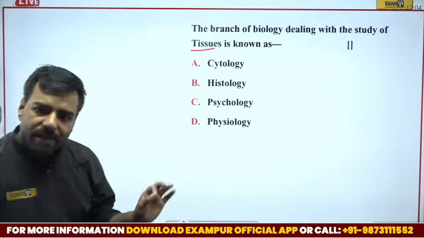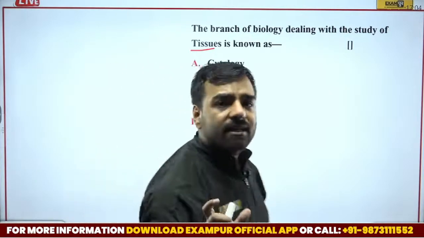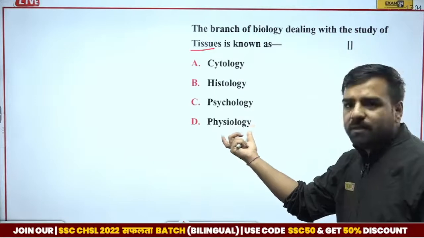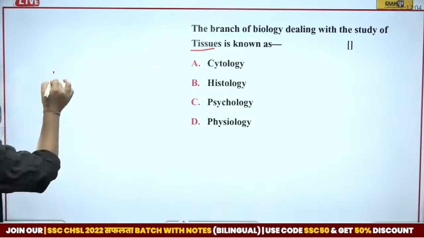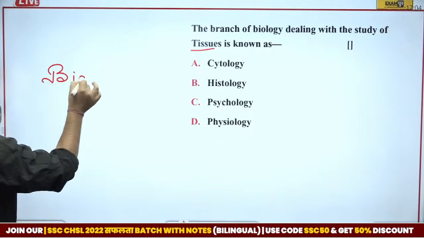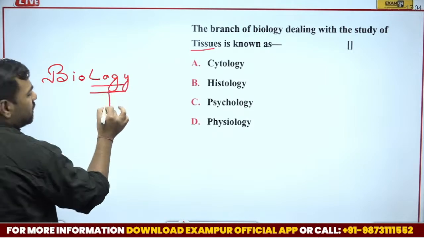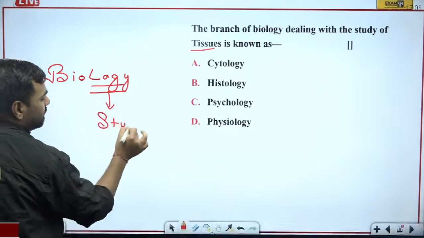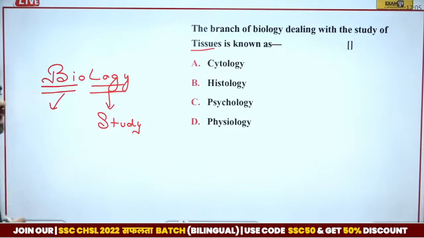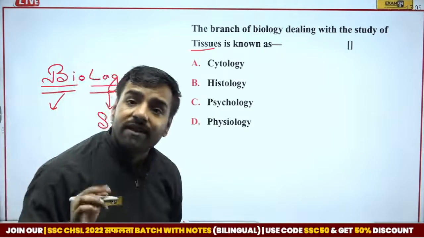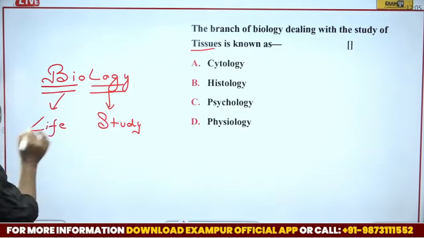Now, the best part is, in some of the options we can even try to understand by looking at the option itself, what it is talking about. For example, if I talk about biology, here logy means study. And bio means we are talking about living things, that is, life. So the study of life is biology.